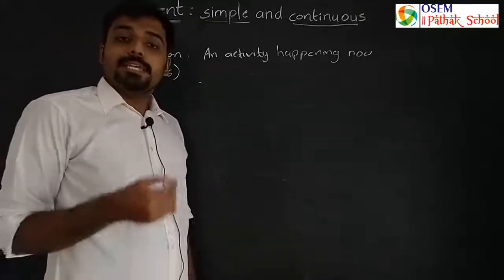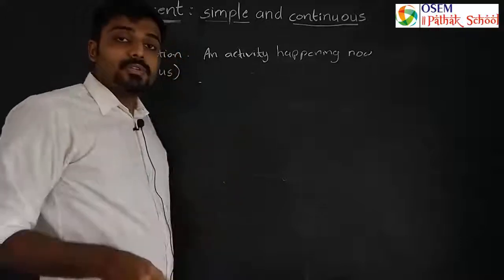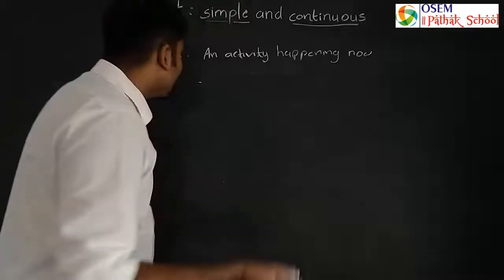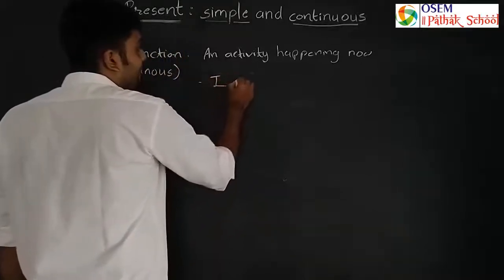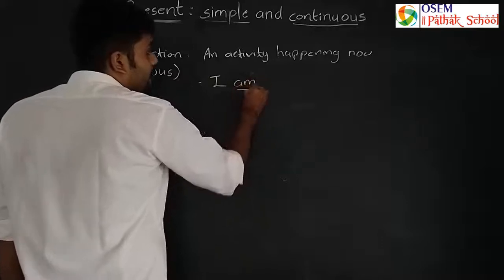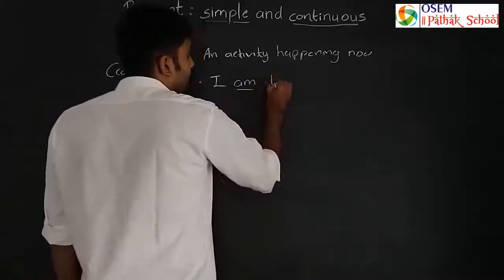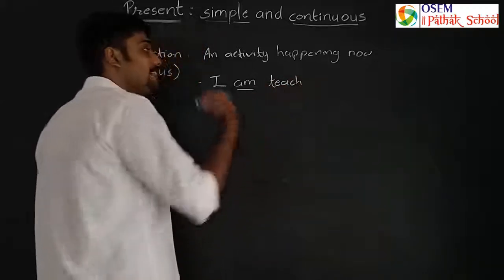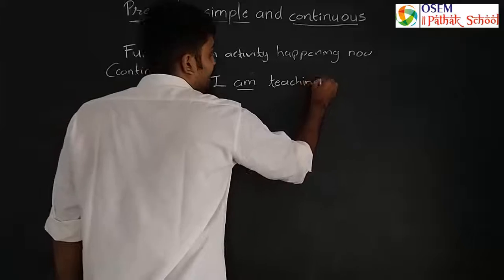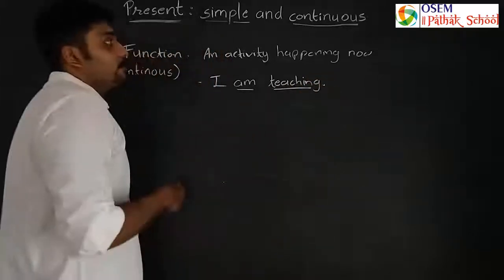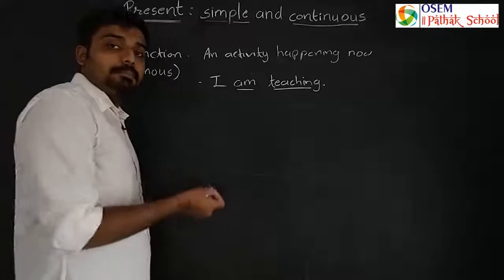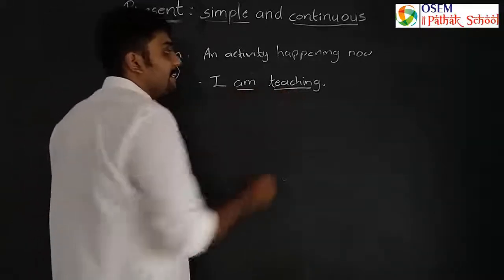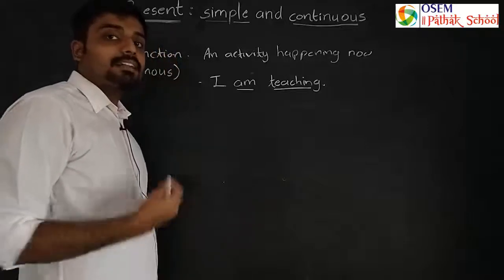If अगर मैं ये बोलूँ कि मैं यहाँ पे पढ़ा रहा हूँ, तो right now at this point of time, in this present time, I am teaching, right? So I will say I, helping verb am, and main verb teach, and I have to add ing into the main verb, so teaching. So now you understood, to show an activity happening now. I am teaching यानी कि मैं पढ़ा रहा हूँ.